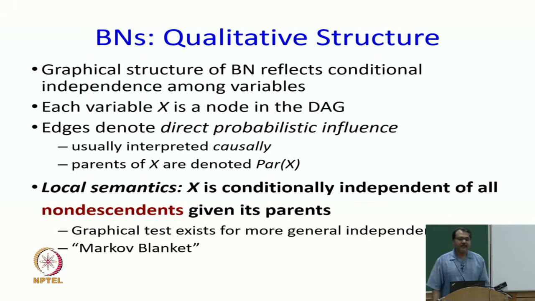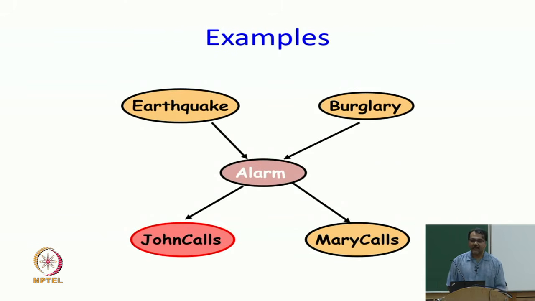So, now what we are going to do is use the Bayesian network to think about what conditional independence assumptions it is making, and how I can read the graph structure to figure out what conditional independences are being stated by this graph. The graph structure of a Bayesian network reflects some conditional independences, and there are some local semantics for it.